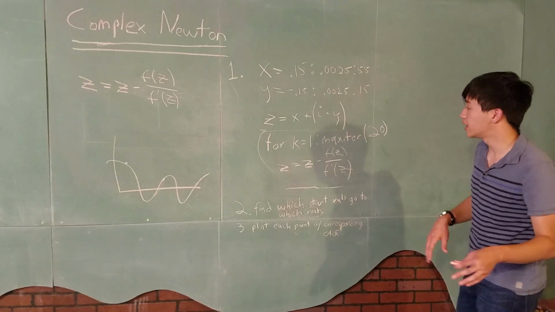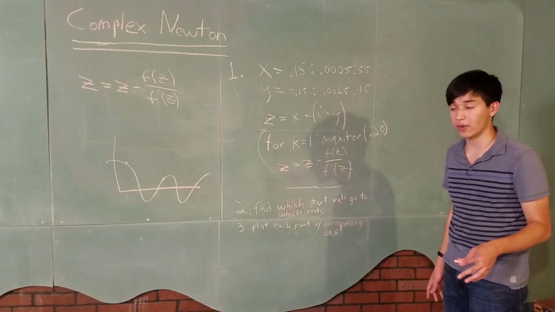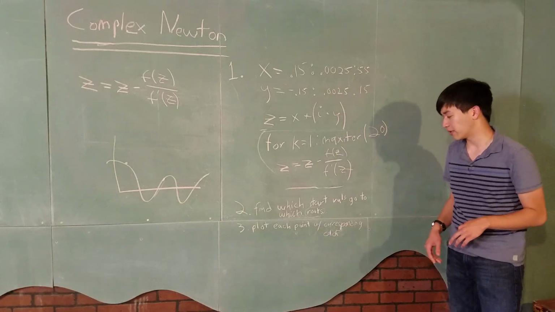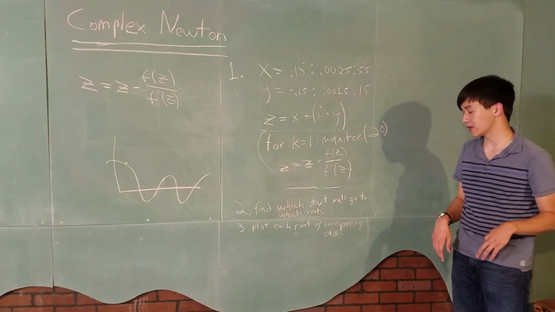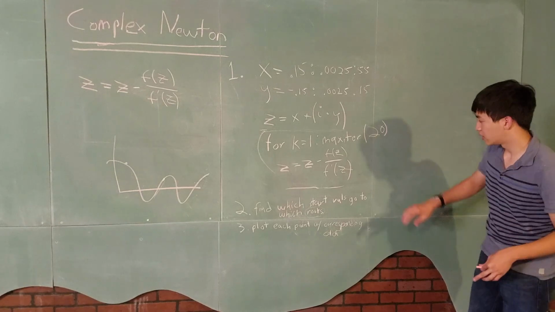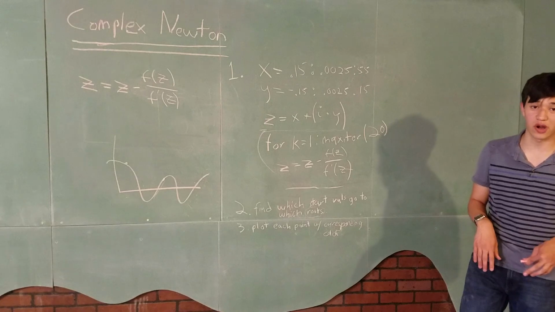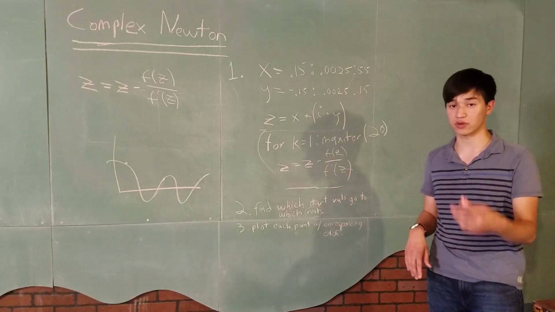But just beyond this conceptual idea of the project, I want to go over a few other things that are going to be a little bit tricky. The first thing is, in this step here, we want to figure out which start values correspond to which roots. If you notice up here, we're only doing 20 iterations of the Newton's method. So that means we're not going to get close to the real root every single time.